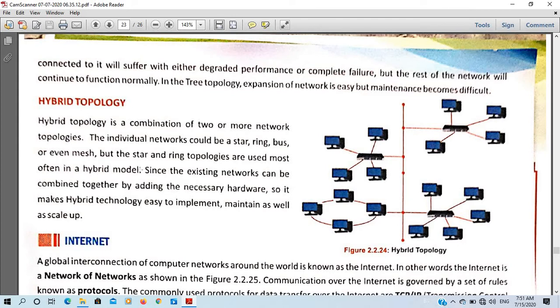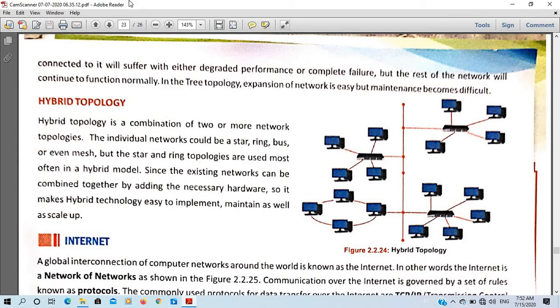Up to here you have to write. So it was asking which type of topology is used in TV signal transmission. We said that hybrid topology is used, and then we explained hybrid topology from here to here.